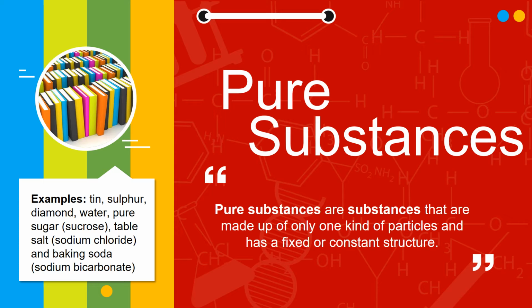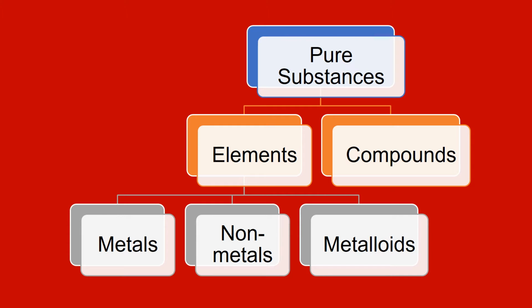Some very common examples of pure substances that you might come across in your daily life are tin, sulfur, diamond, pure sugar, which is also known as sucrose, table salt, which is known as sodium chloride in science, and baking soda, sodium bicarbonate. So now we have pure substances. Obviously they are divided into two parts: elements and compounds. Elements are further divided into metals, non-metals, and metalloids, which you will find in the periodic table.